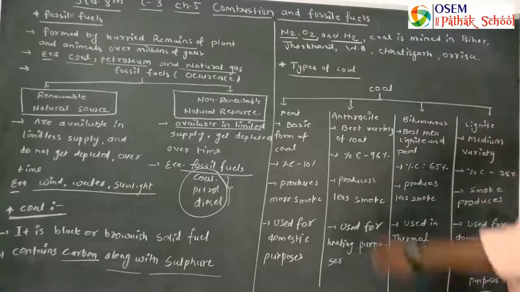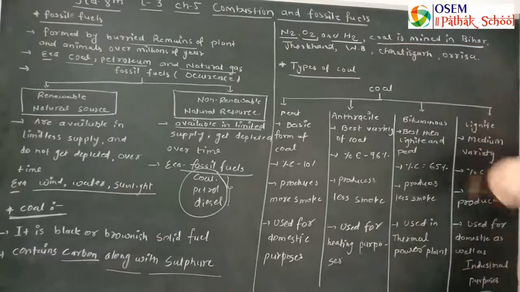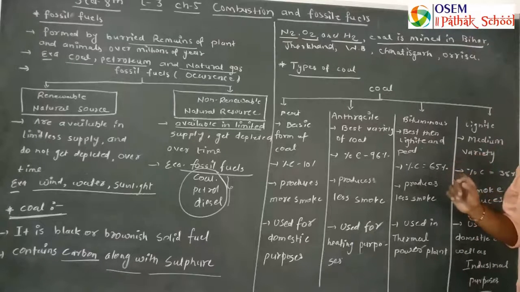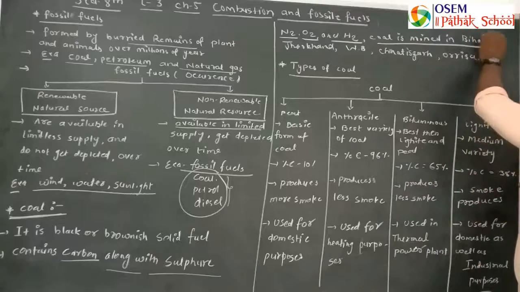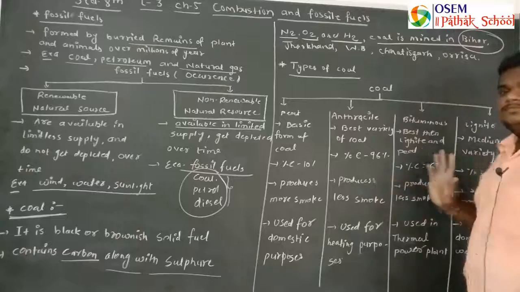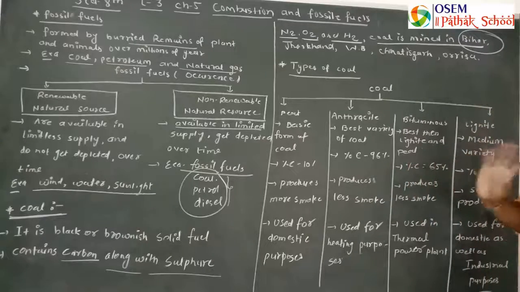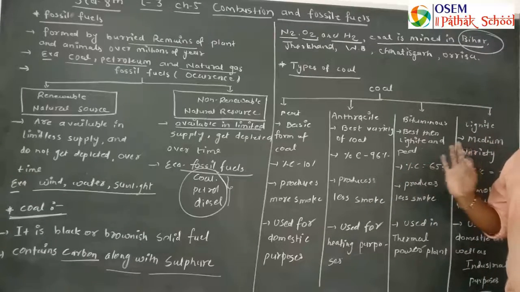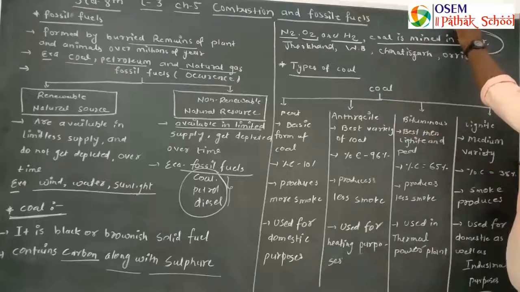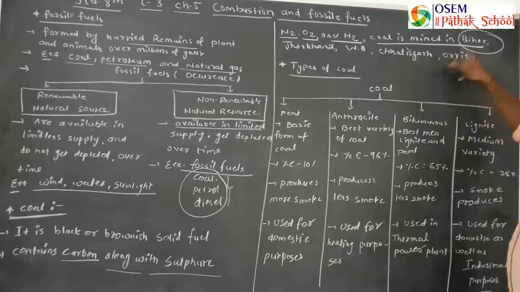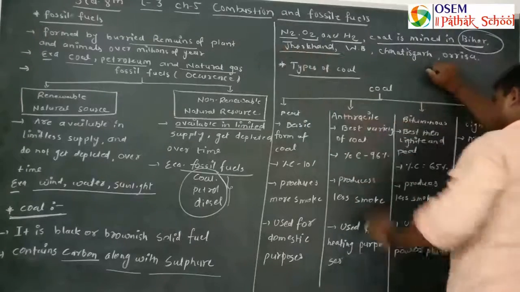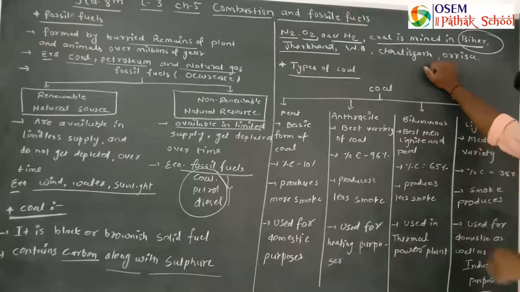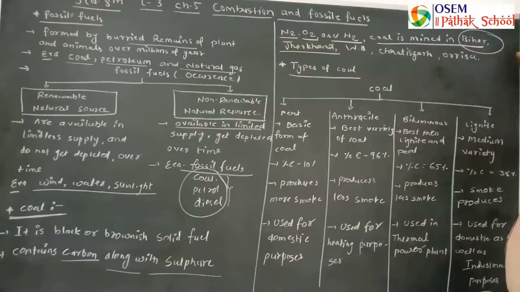Coal is mostly mined in Bihar. Out of 100%, most probably 70 to 80% of coal comes from one state, Bihar. Then Jharkhand, which is nearest to Bihar, is also mining it now.